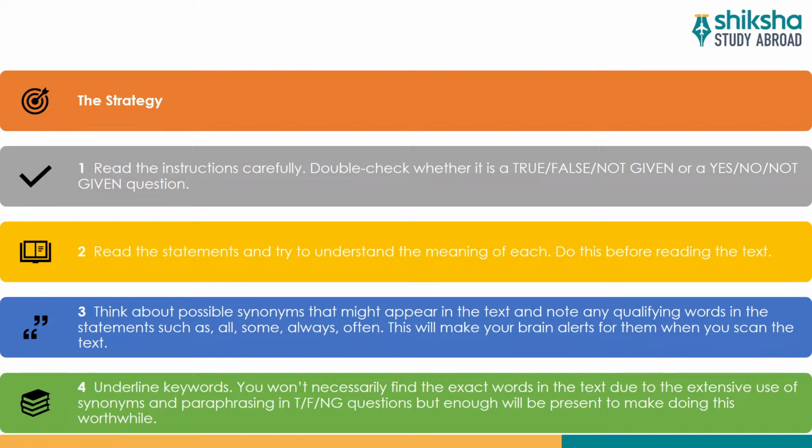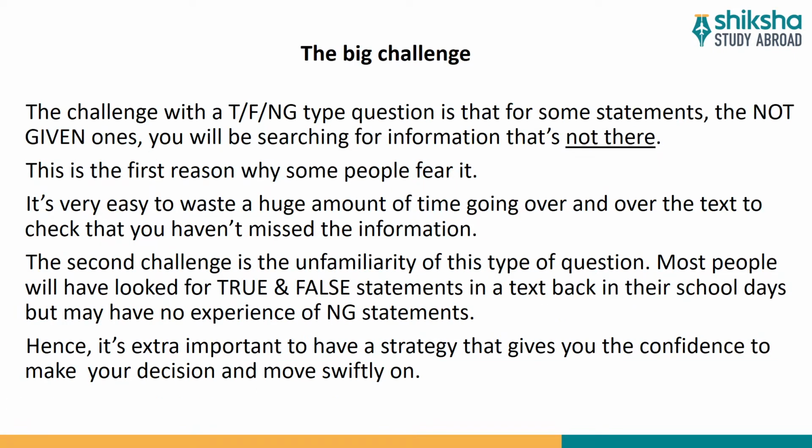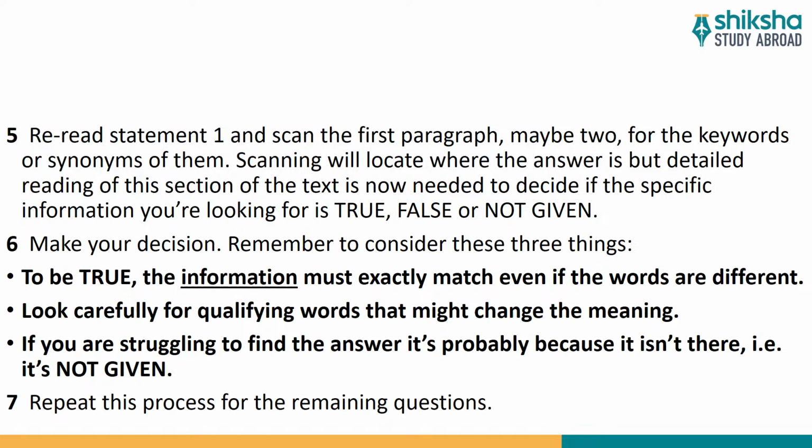Think about possible synonyms that might appear in the text. Note any qualifying words in the statements such as all, some, often, always. This will make your brain alert for them when you scan the text. Now, fourth is you won't necessarily find the exact words in the text due to the extensive use of synonyms and paraphrasing.